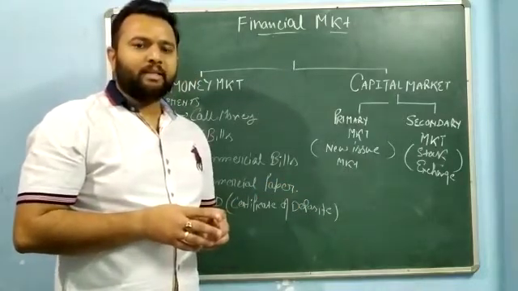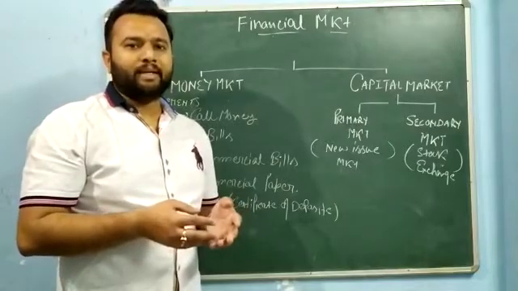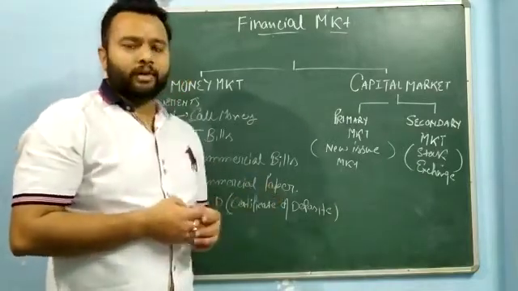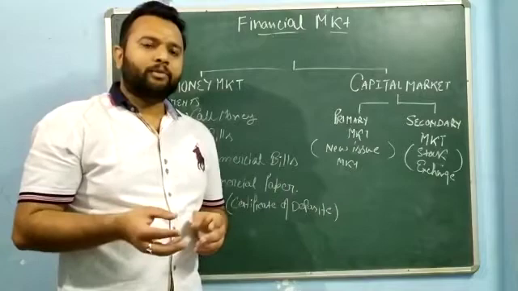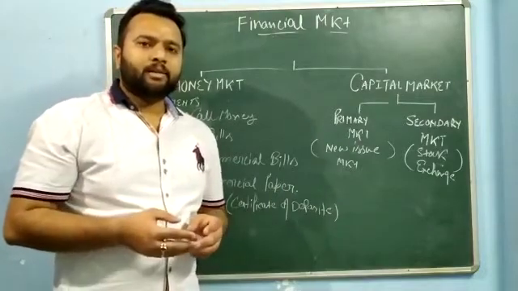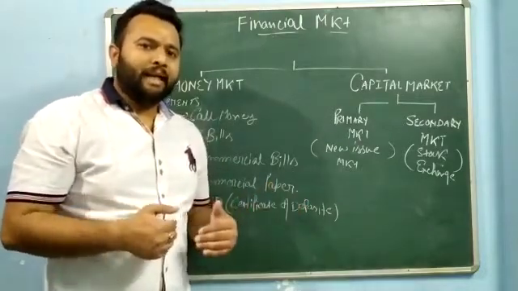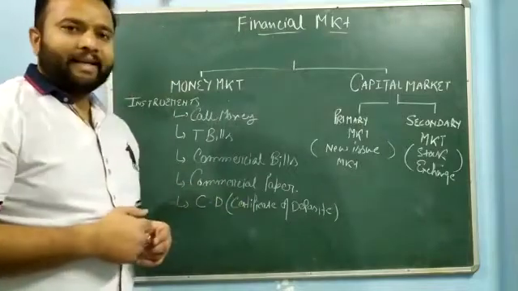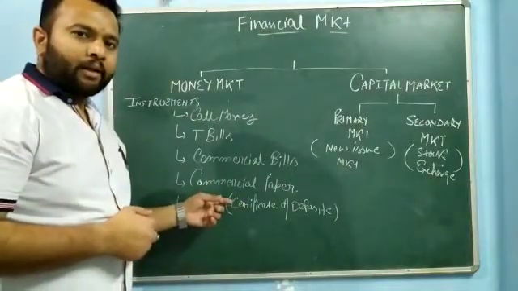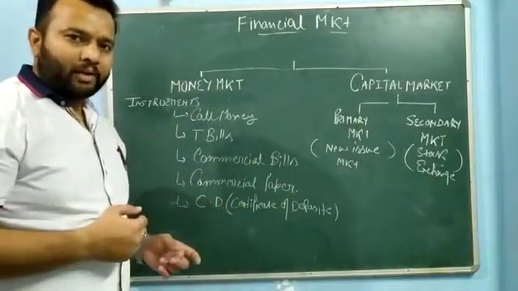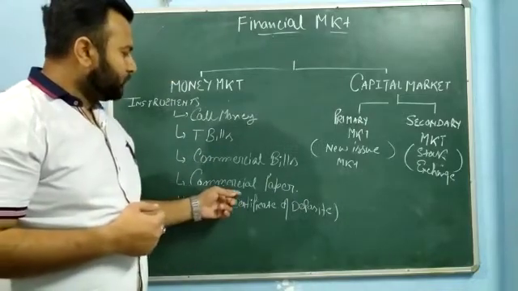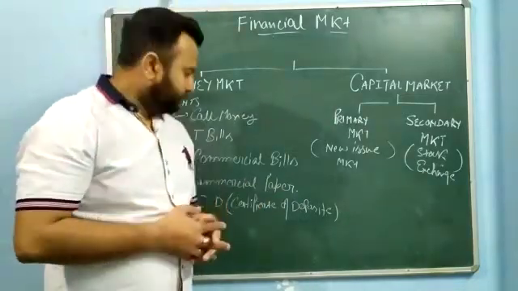Unsecured securities means they do not pledge anything as a mortgage against these securities. So companies with higher goodwill are generally preferred by investors so that they can get their money back. Companies with higher goodwill can raise money through commercial paper for less than 1 year.